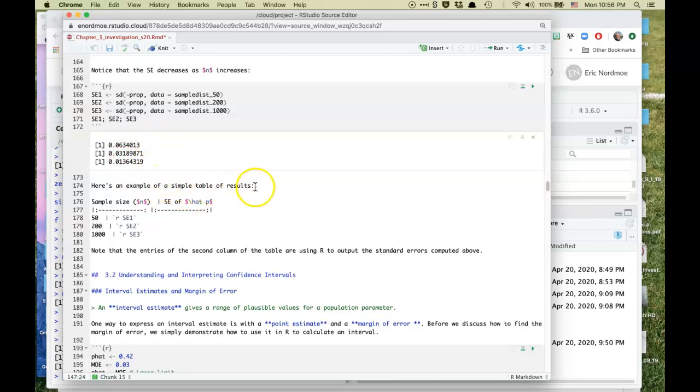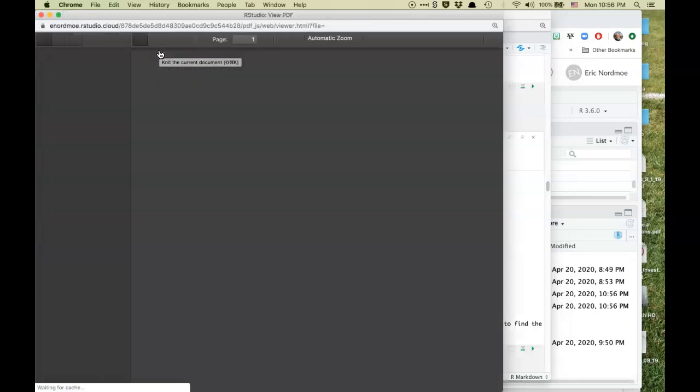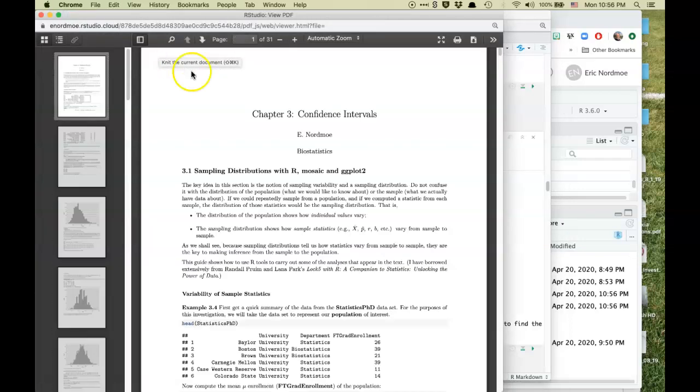And here's an example of a simple table of results. So I'll show you what it looks like after we knit it here. But just notice that this is going to show different sample sizes and standard errors. I use this little trick of a tick mark, telling it here's an R variable that's coming, and then close it with a tick. So this SE1 is actually going to read off the value that we just found up here in the simulation and put that into the table. It's not something we'll use a lot, but it's a powerful technique when you're writing an R report if you want it to automatically update with the values that you get.